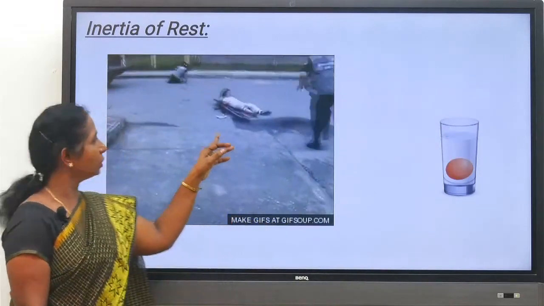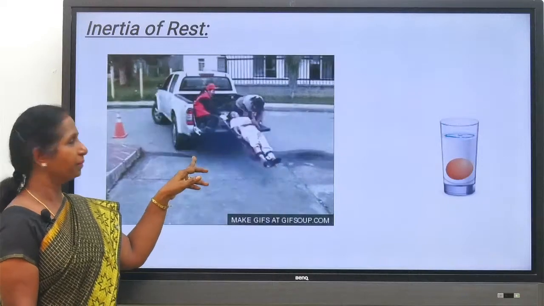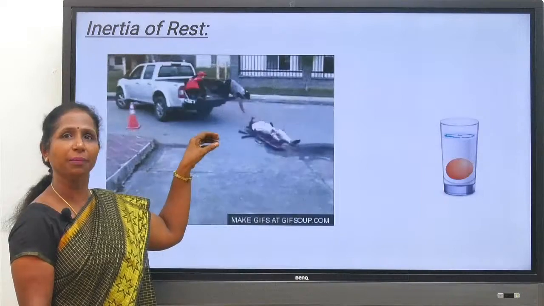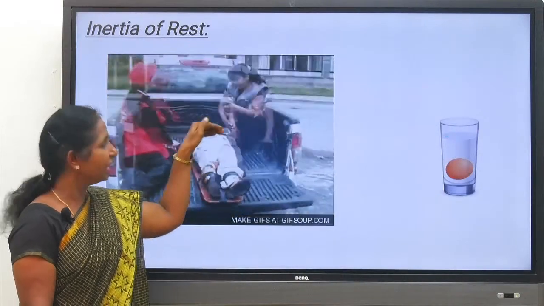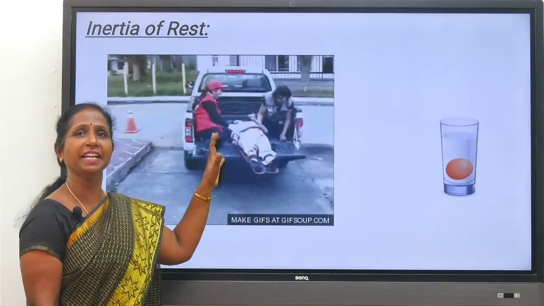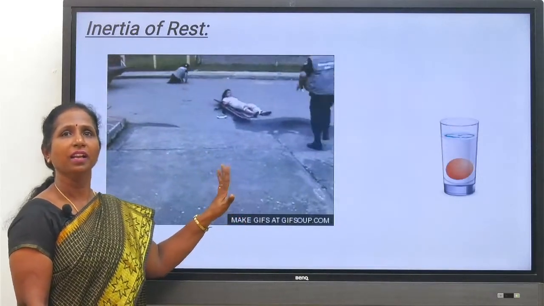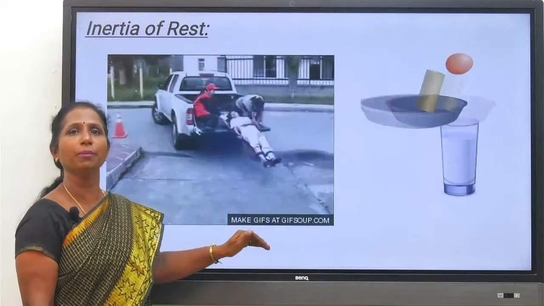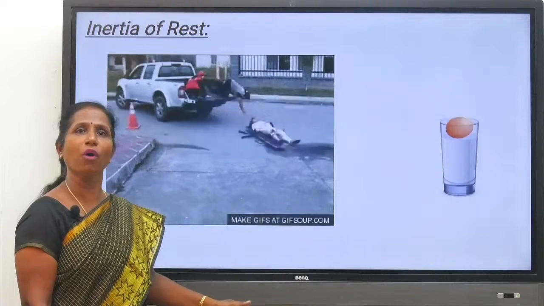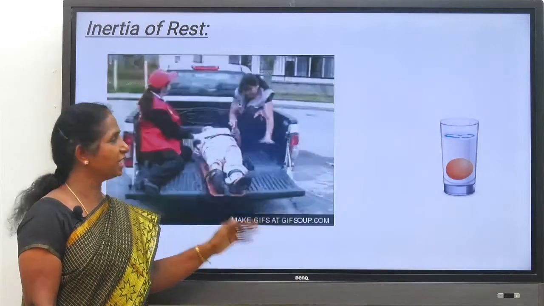So see now, the patient is inside a car, and even after the car is moving, the patient is falling down because the patient doesn't want to change the state of rest condition. They want to come to the original position. So a sudden takeoff of the vehicle makes the patient fall down, because they don't want to change the rest condition.